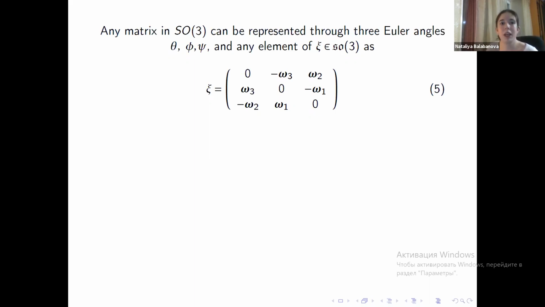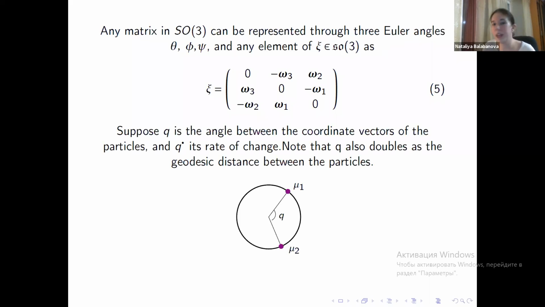In their paper, they represent any matrix in SO3 through three Euler angles, theta, phi, and psi, and any element of its Lie algebra is a skew-symmetric matrix whose elements double as the angular velocity of the system. Additionally, we introduce a new variable q, which is going to be the angle between the coordinate vectors of the particles, and q dot as its rate of change. And on the unit sphere, q will double as the geodesic distance between the particles.